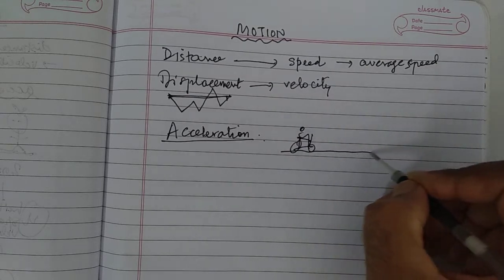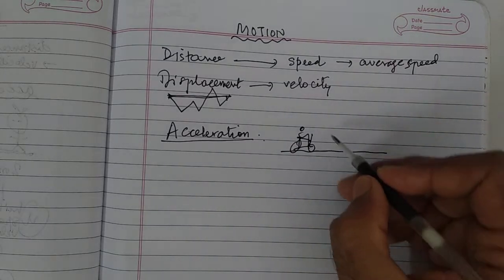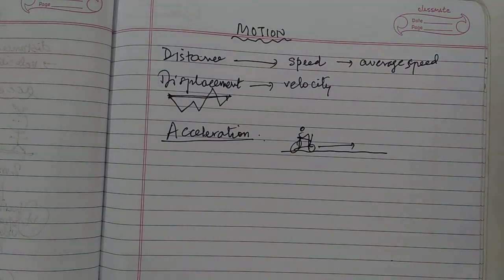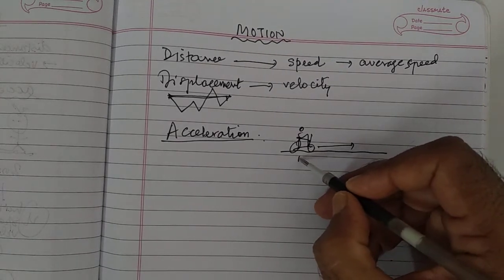Your friend comes, and you suddenly zoom. You want to be with your friend, and even overtake your friend, and you zoom. How do you zoom? You accelerate. That zoom in science is called acceleration.